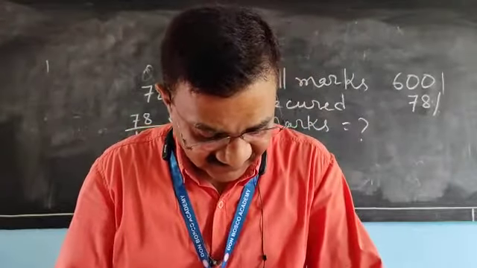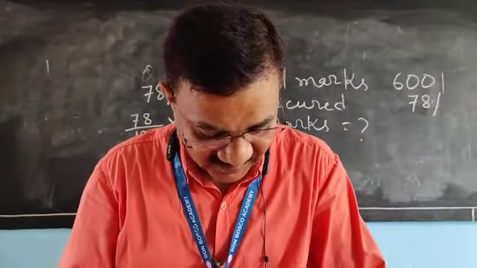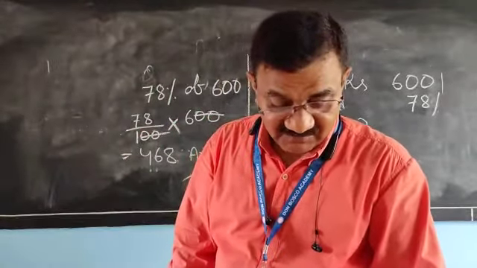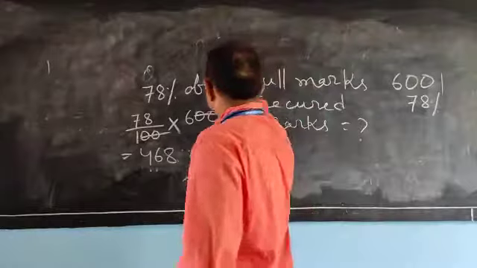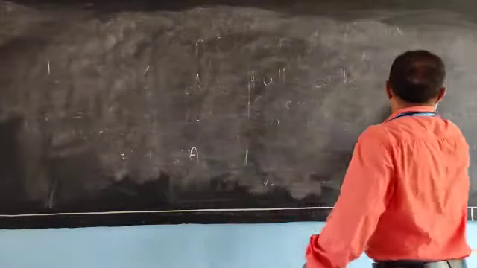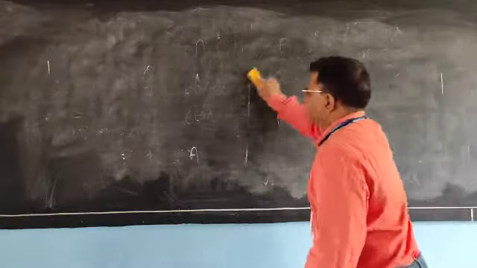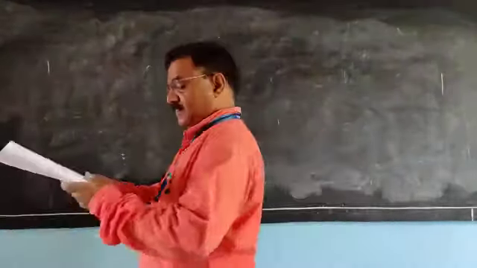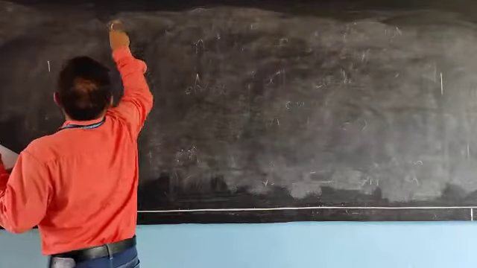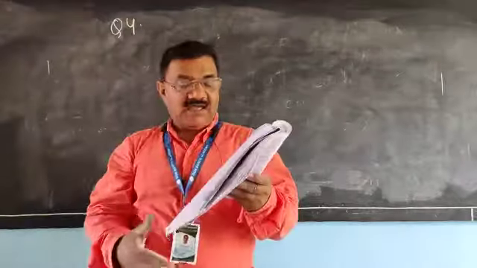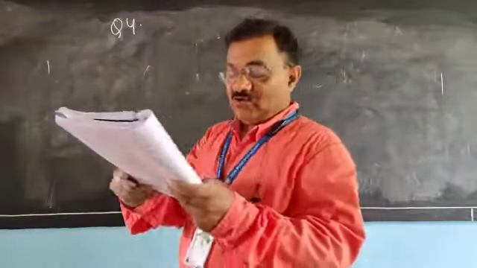Now let us discuss some more questions, then you will come to understand. I will solve question number 4. What is there in question number 4? A man weighs 72 kg.